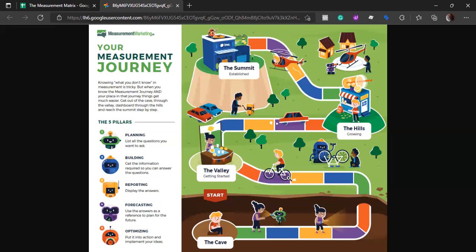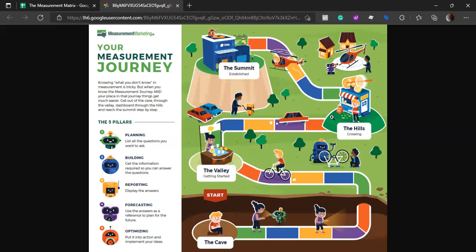Now we proceed and cross this phase. So we are above the basic stage now. Our questions are getting bigger and we want more resources to find the answers. So now we need a car for that. Let's say we reach the hill here, again with the same process: planning, building, reporting, forecasting, and optimizing. Then we reach the hill, and to reach the final summit, we need a helicopter.